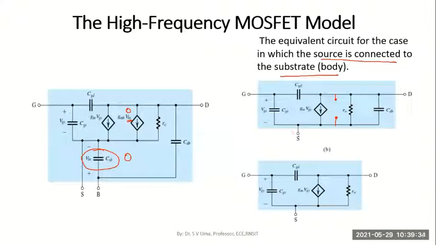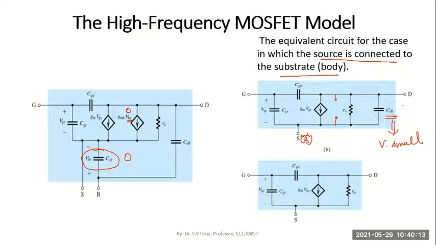It is removed. You see, the source is alone existent. This source and body are the same terminal. Both are shorted. Now we eliminated the two elements here, and the rest of the circuit we have written. And as you can observe, there is one capacitance between the drain and the body here. You observe in the problem, this capacitance turned out to be just around 4 femtofarad. Very, very small.